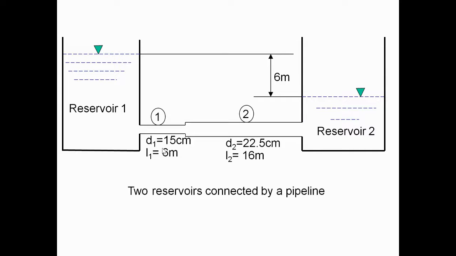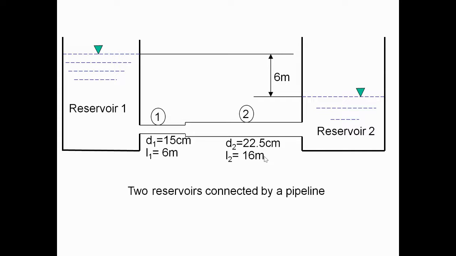This is a diagram based on the problem. First, the diameter of the pipe D1 is equal to 15 centimeters. Between the two reservoirs, the total length of the pipe is 22 meters.